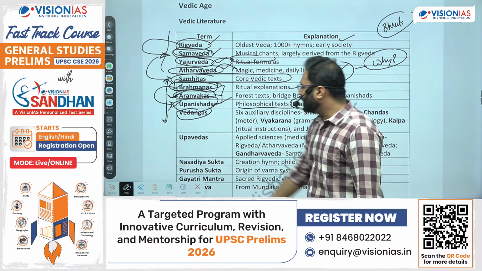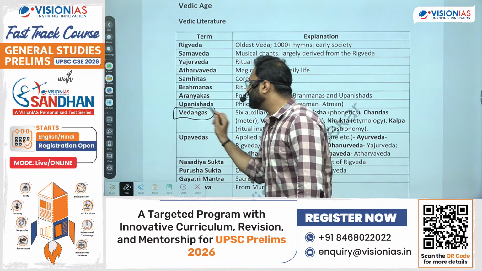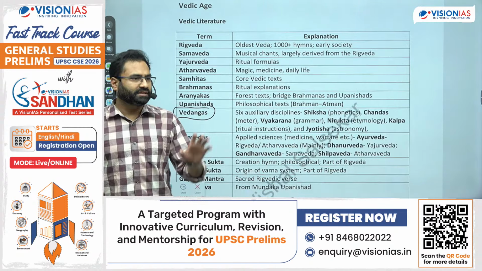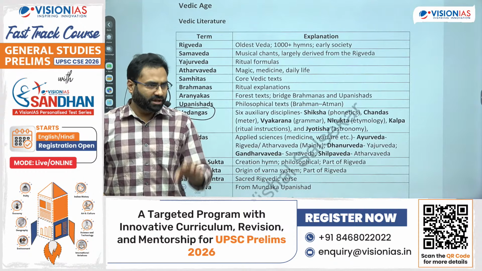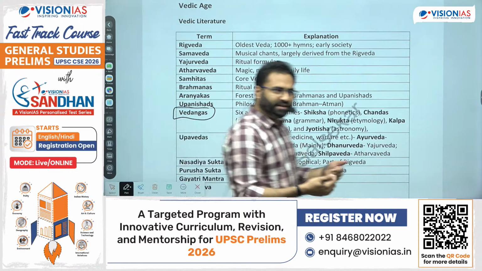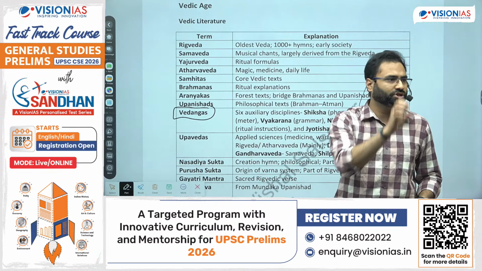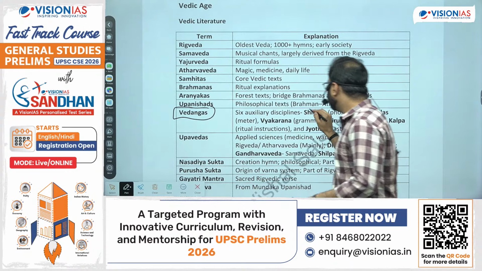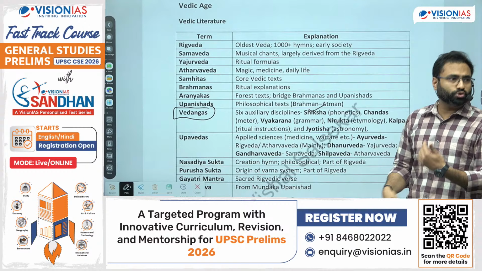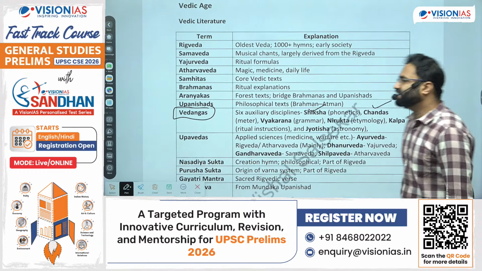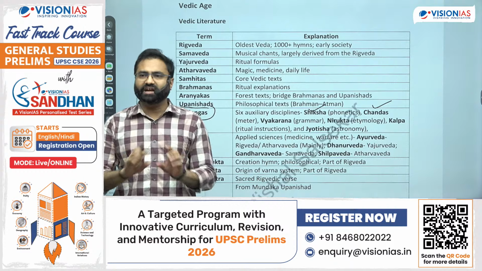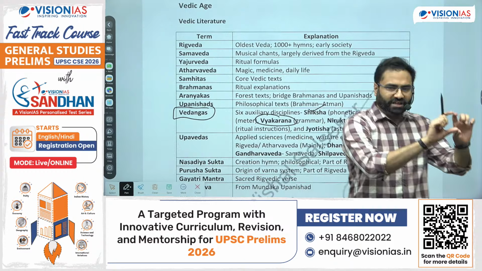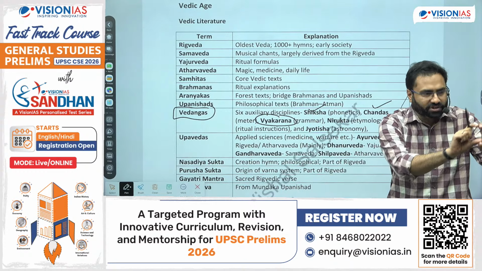Next is the Vedang. So the Vedang is basically Ved and Ang, the limbs of the Ved. Now if there is a Vedic text, what you have to do is chant that. For that obviously you will first have to know how to pronounce that particular thing. So you should know the pronunciation, and that's why this includes shiksha. Then how to sing that particular Vedic thing. For that you will need chand or the meter, which gives an idea regarding how to recite that particular aspect.